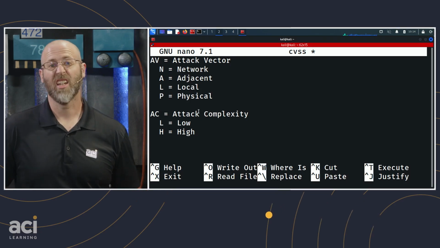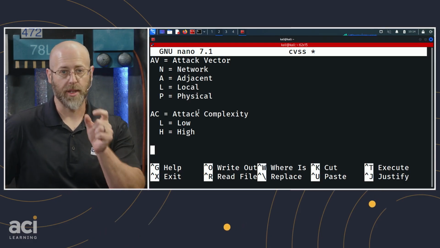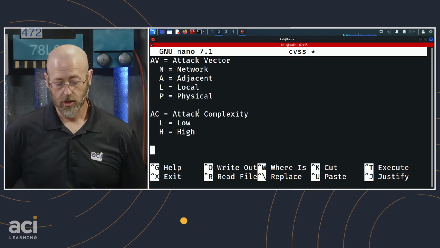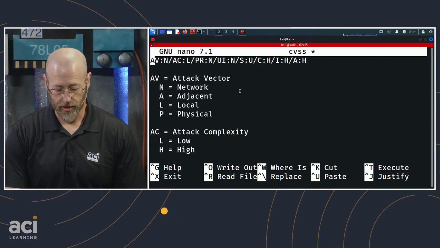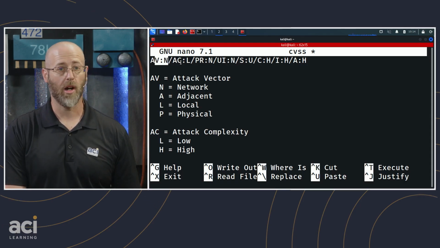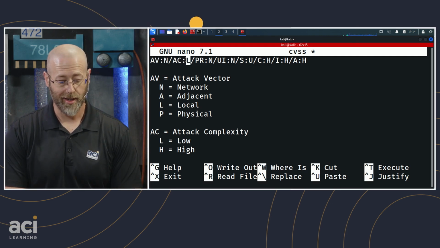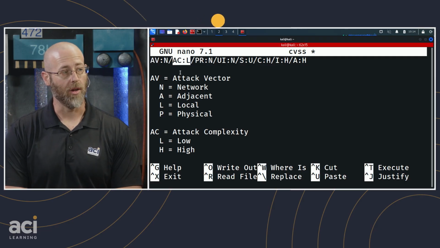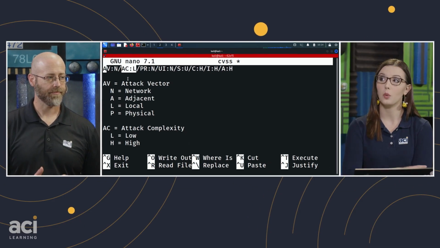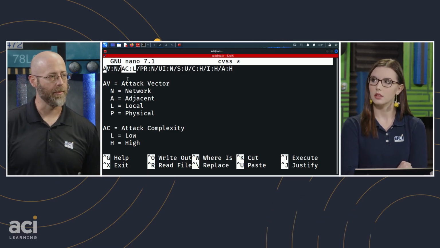It doesn't take a genius to go to a URL and type in a specific string and make an attack work. Right? So what is our attack vector? We've got network for the CVSS score that we saw with a 9.8 critical. And now you can see why, with attack complexity being low, it's easy to carry out. So that might contribute to why it's more critical. That is definitely going to drive that score up that ladder.